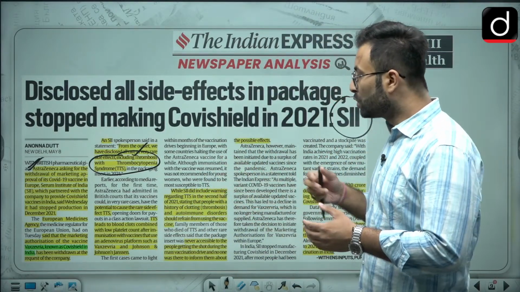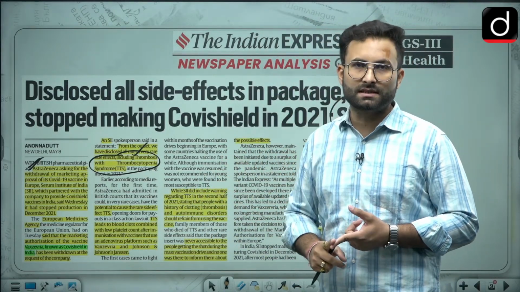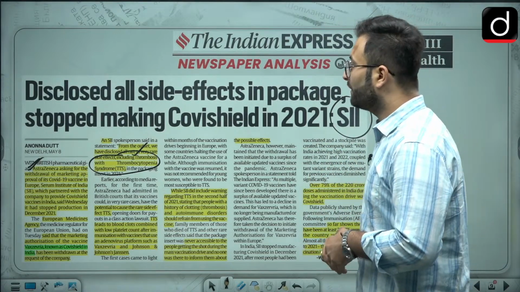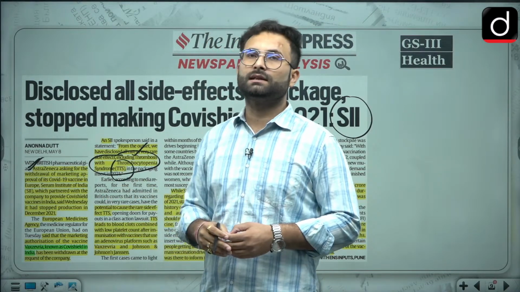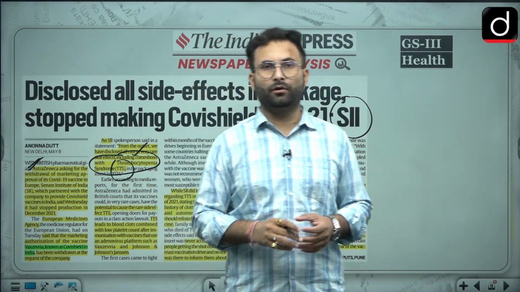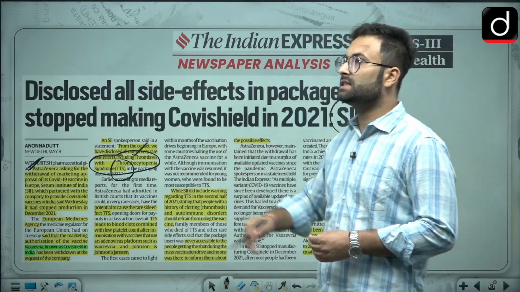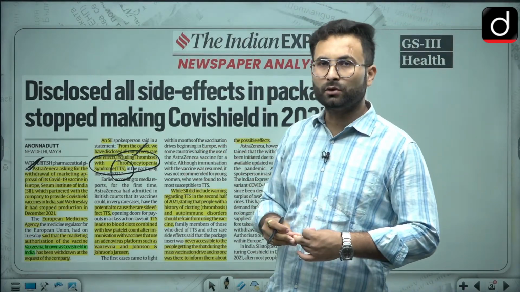They have said that people who have any previous condition with respect to blood clotting, or who are vulnerable to TTS, should not go for the vaccine. Women of a particular age are also quite vulnerable to this disease.